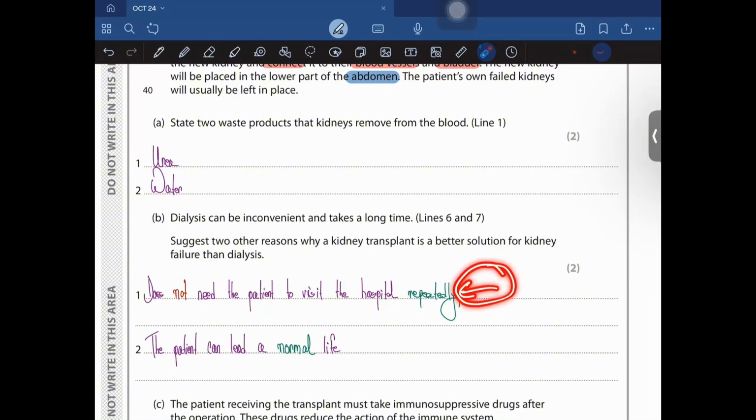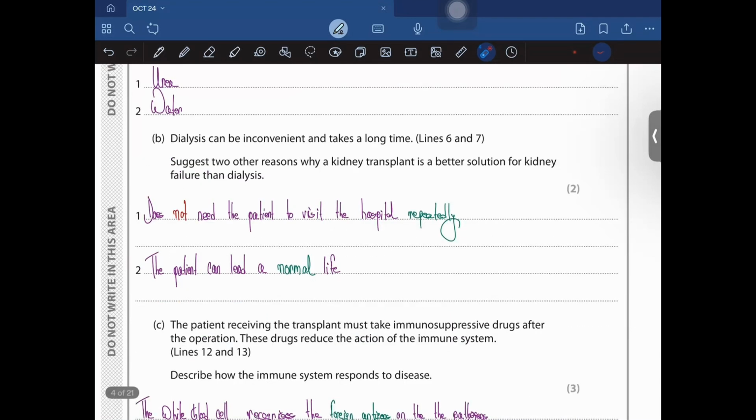Moving on. The patient receiving the transplant must take immunosuppressant drugs after the operation. These drugs reduce the action of the immune system, right? So describe how the immune system responds to a disease.